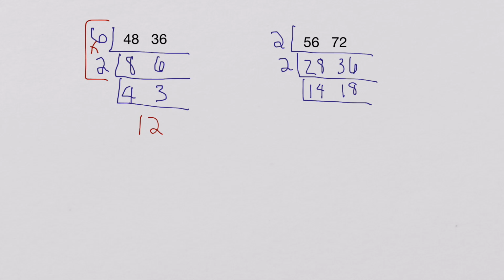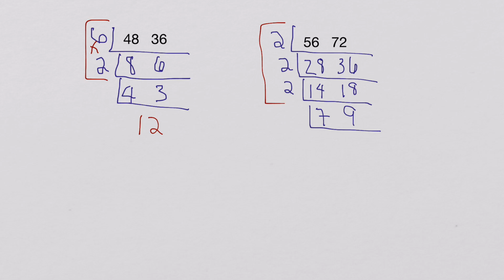I need to do it again because I still have 2 even numbers. 2 goes into 14 7 times, 2 goes into 18 9 times. Now, there's nothing that goes into both 7 and 9, so I know that I'm finished.